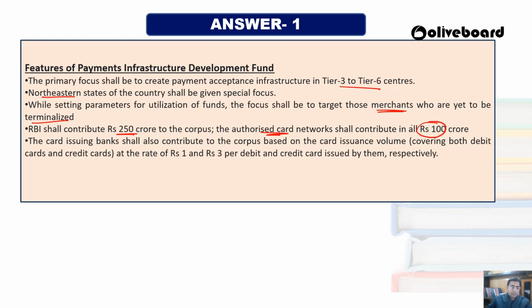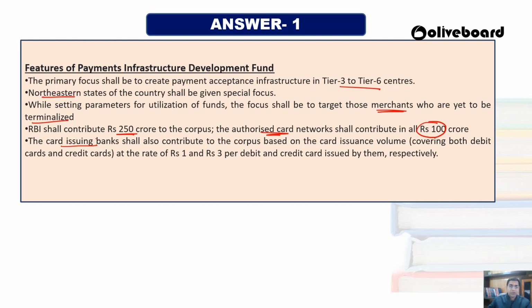So in the last slide we have said 95 crore. So the money is between that. Any card issuing bank will be contributing to the corpus. If anybody is issuing the card for tier 3 to tier 6 cities, they will be helping in contributing to the corpus fund, based on the volume of the card they are utilizing, and they will be releasing the money in the form of rupees 1 and rupees 3 as per debit card and credit card respectively.